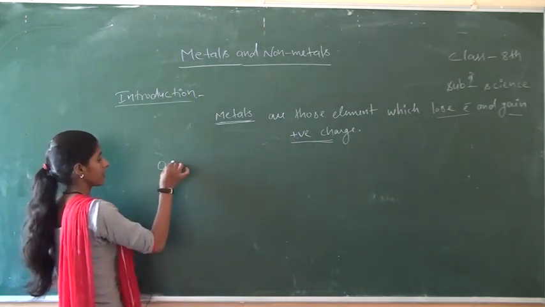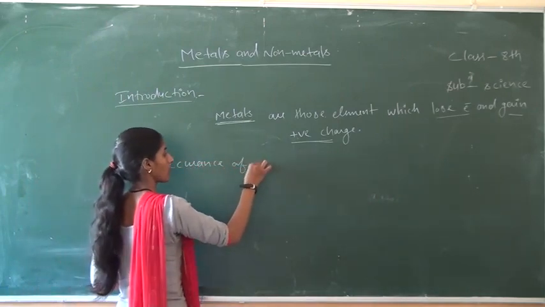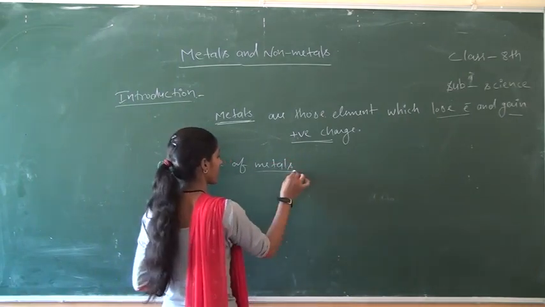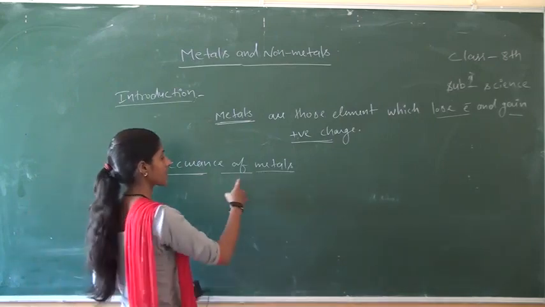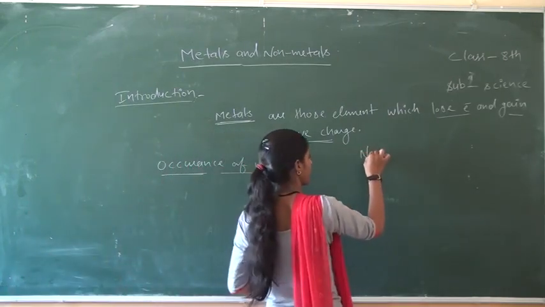After that, occurrence of metals. Before discussing occurrence, we will first discuss non-metals.